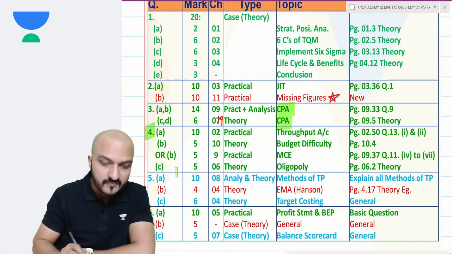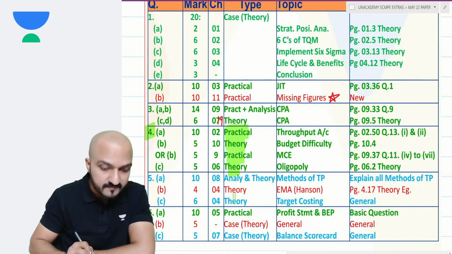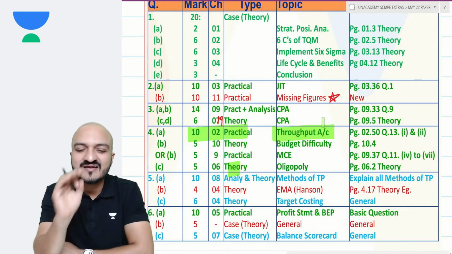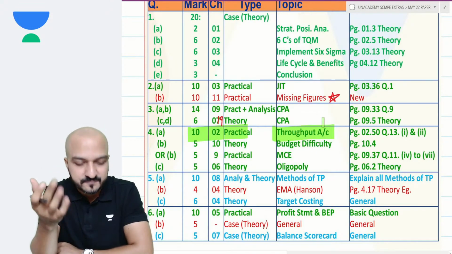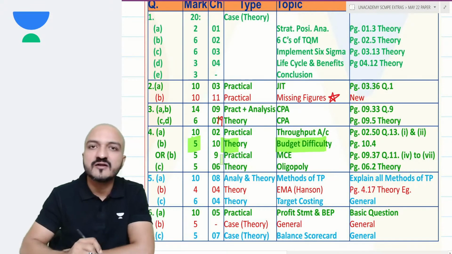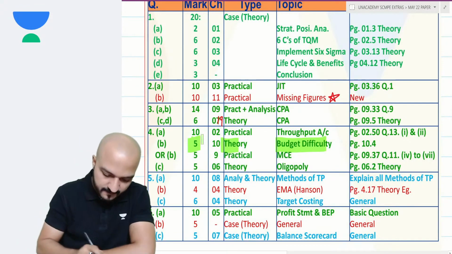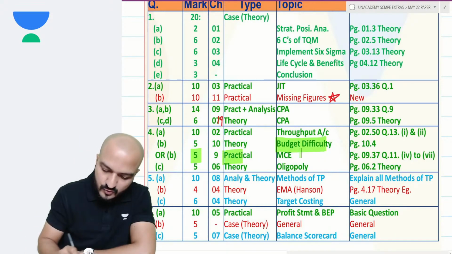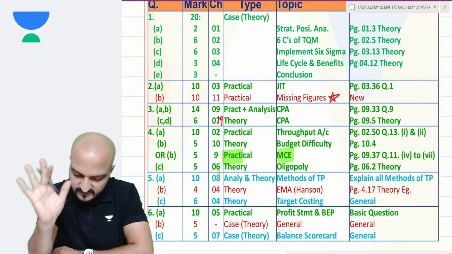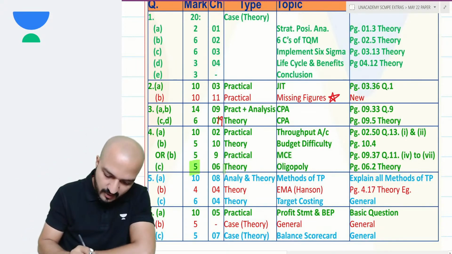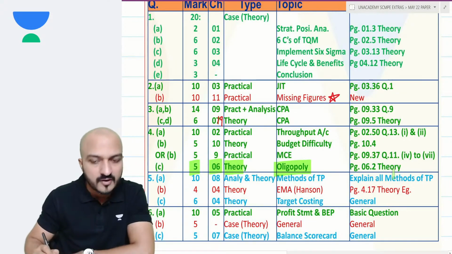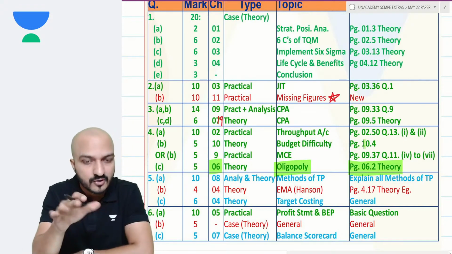Then question 4 was theory, practical, mixed, everything. First a 10 mark practical, that was about throughput accounting, just exactly like your questions of key factor. Then part B was a 5 mark theory regarding budget difficulty from the budgets chapter. You had another 5 mark practical question regarding manufacturing cycle efficiency. Very simple, easy, objective question, 5 mark question. And then another 5 mark question was a theory from chapter 6, pricing decision. It was regarding oligopoly. All that directly from our book, right?